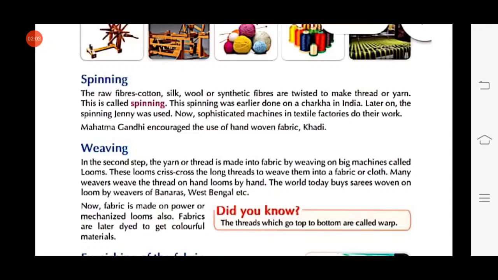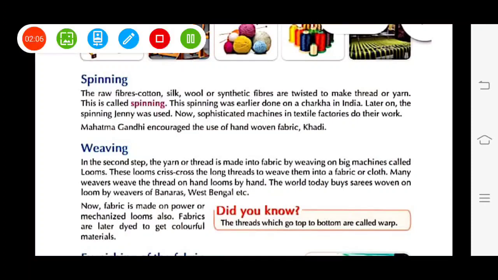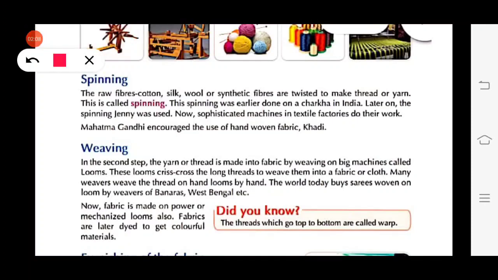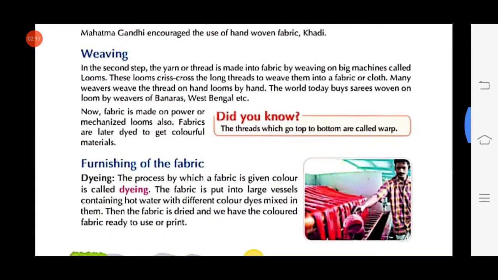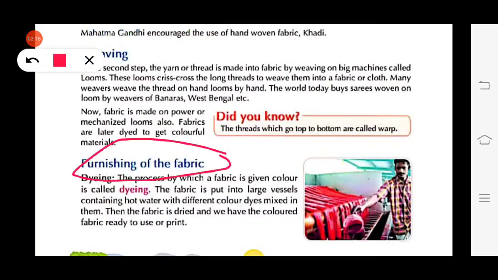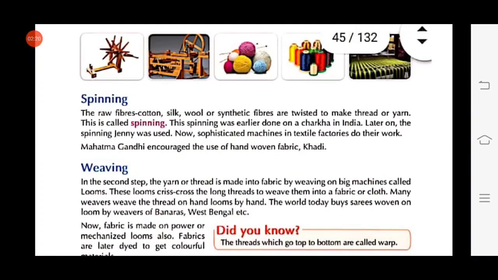What are they? There are some steps. They are spinning, weaving, and finally finishing for the fabric. Okay, one by one we will discuss. Let's start with spinning.